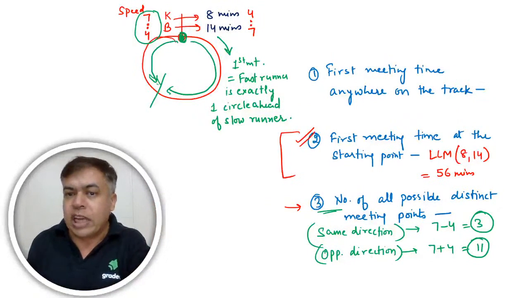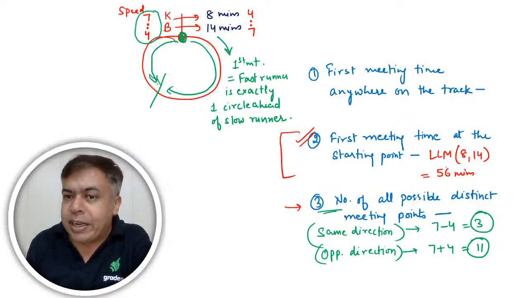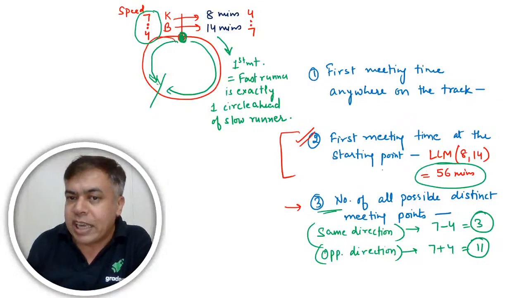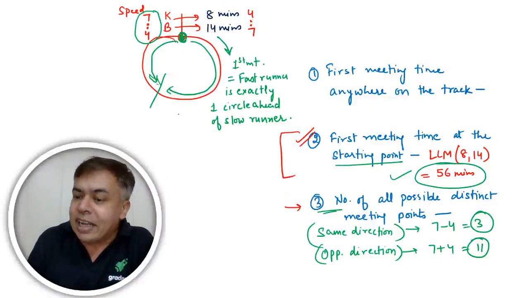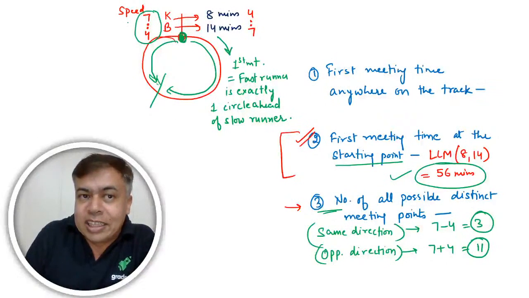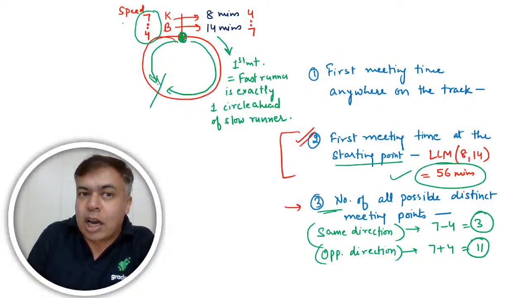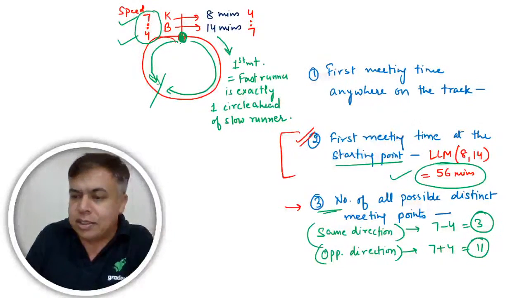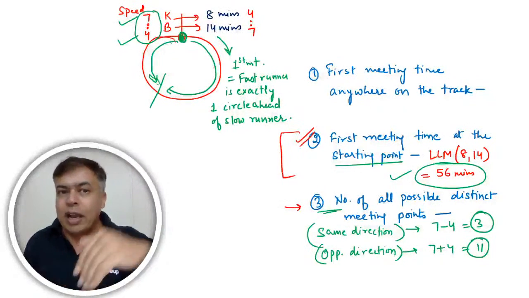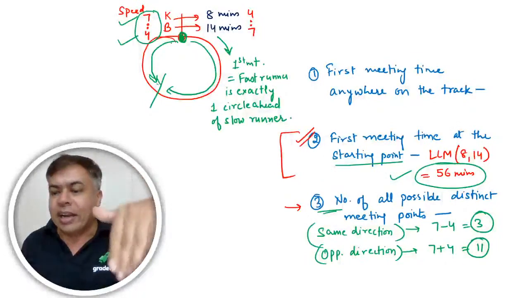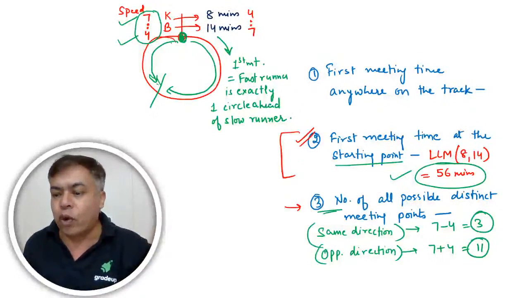Okay, now the starting point. They are meeting at 56 minutes because the LCM of the time taken is when they meet at the starting point, right? And at the LCM, they will cover the circles in the speed ratio. So Kallu would have covered 7 circles and Billu would have covered 4 circles while meeting at the starting point, right?